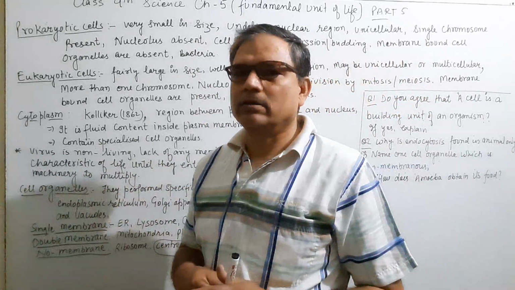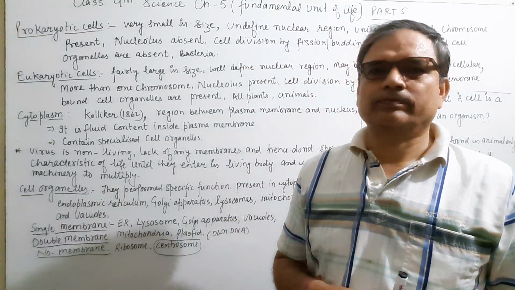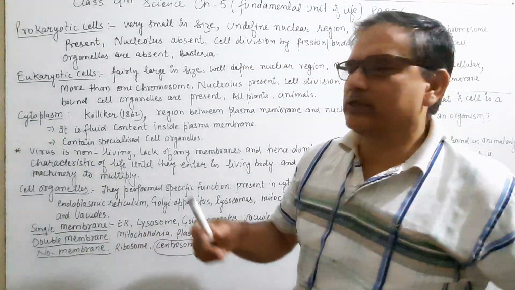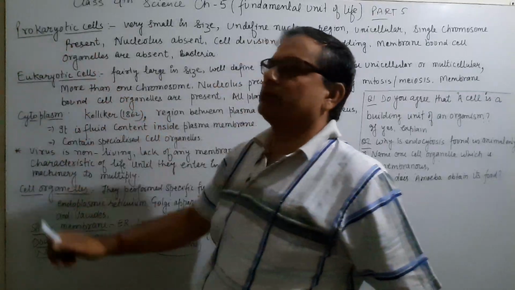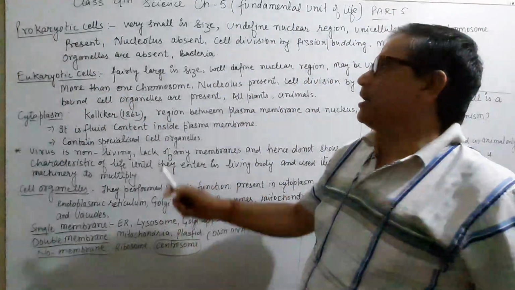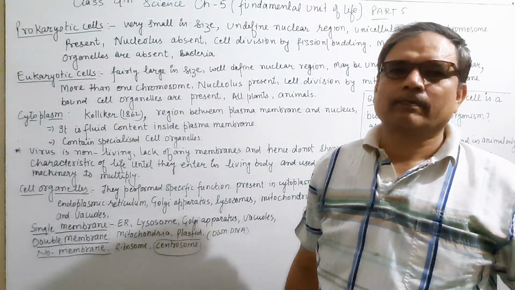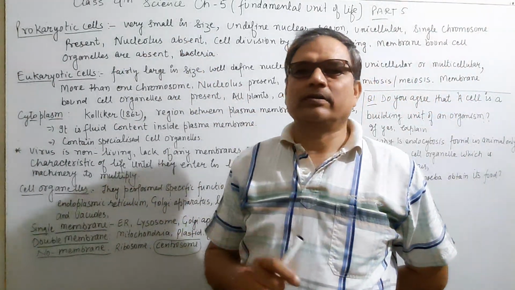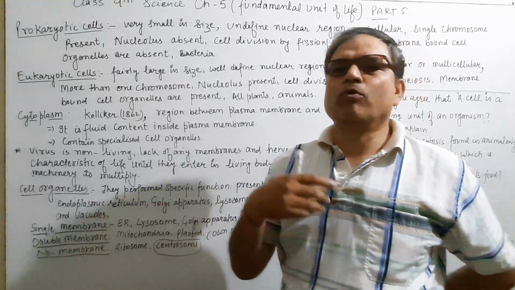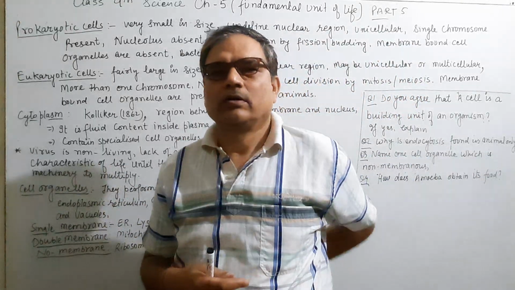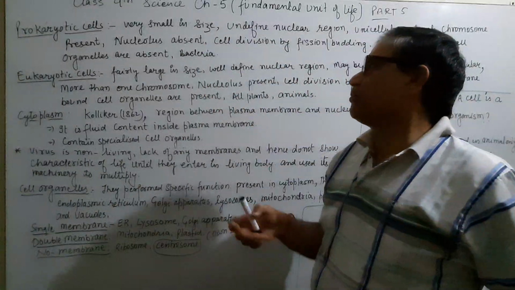Generally they are unicellular organisms or cells. Prokaryotic cells are very small in size, which we can't see with our naked eyes and need a more powerful microscope.